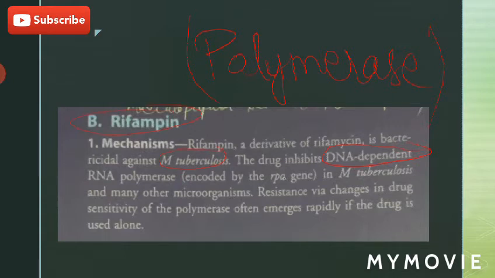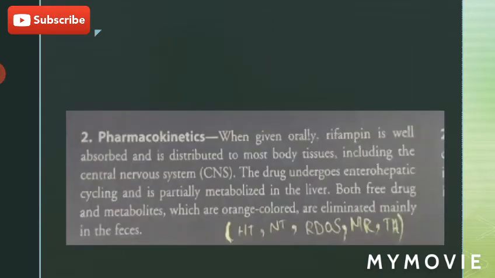This RNA polymerase is encoded by the rpoB gene in Mycobacterium tuberculosis and many other microorganisms. Resistance via changes in the drug sensitivity of the polymerase often emerges rapidly if the drug is used alone. So, it should be used in combination regimens for the treatment of Mycobacterium tuberculosis.